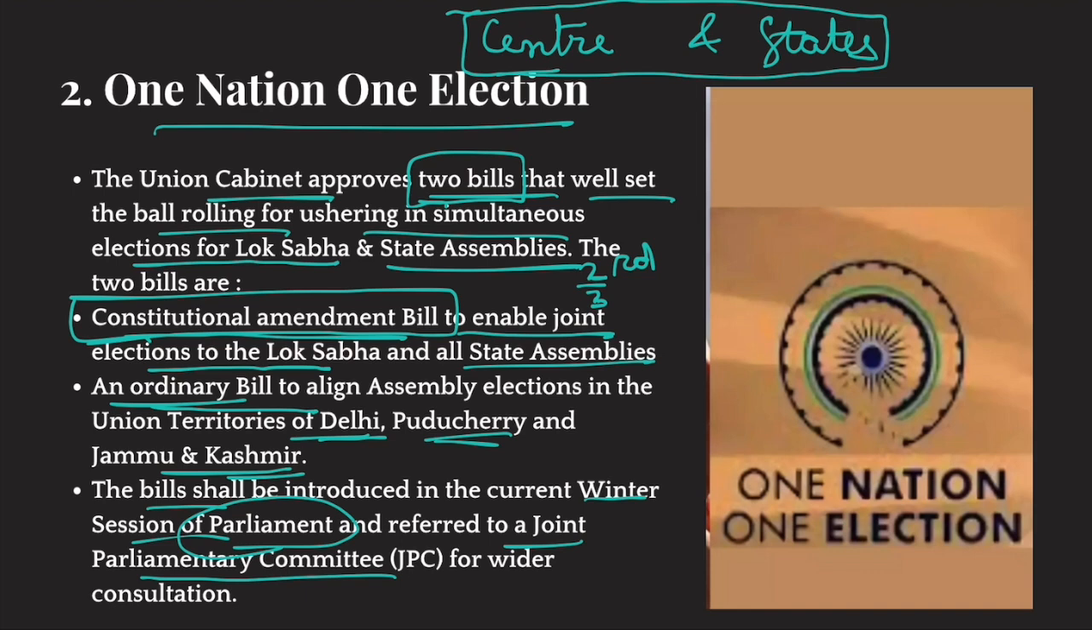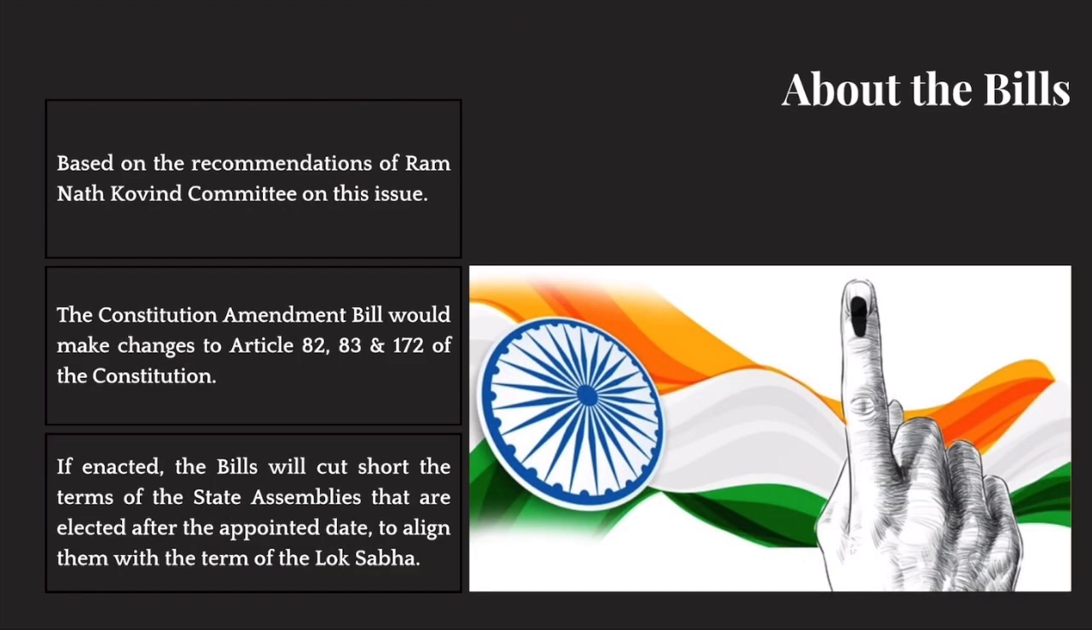Now, what are these two bills? These two bills are based on the recommendations of the Ramnath Kovind Committee. The government had formed the Ramnath Kovind Committee to examine the issue of one nation, one election. Ramnath Kovind was the former president of India. This committee gave certain recommendations as to how the government can go about introducing this concept of one nation, one election, and the government accepted all these recommendations.